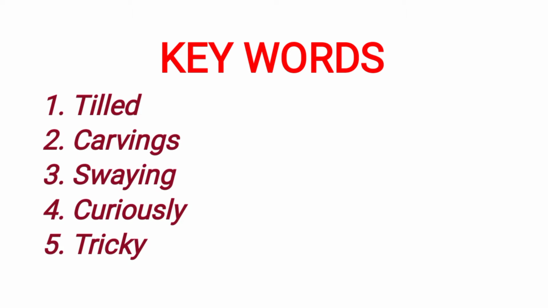You already know how to write a CW. First open your index page and write the index, serial number, date and the name of the lesson, Mother Tell Us a Story, and open the new page. Write the name of the lesson. Then the first main is your keywords. Okay. First one tilde. Second one carvings.